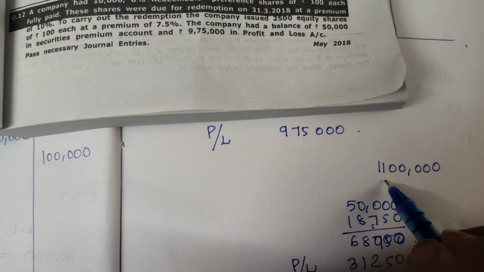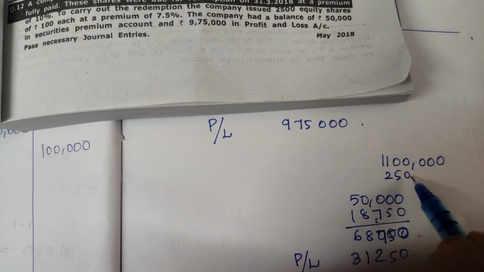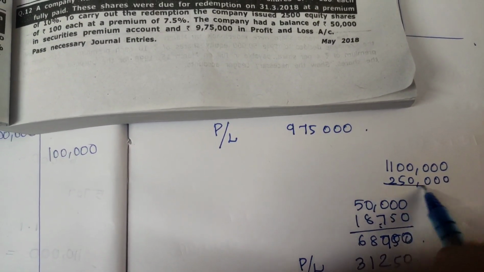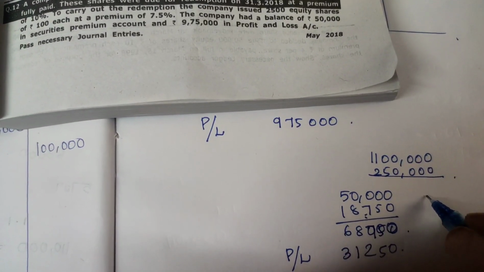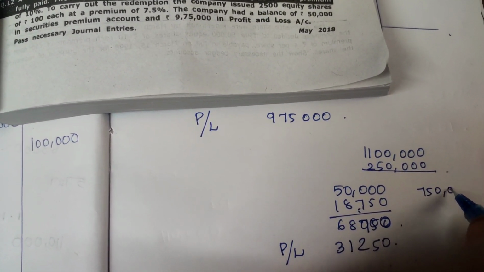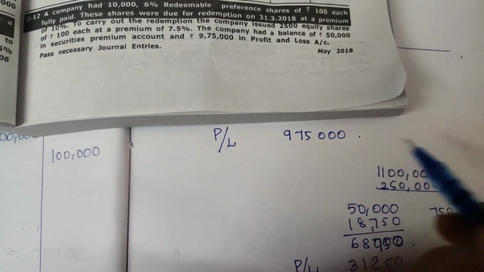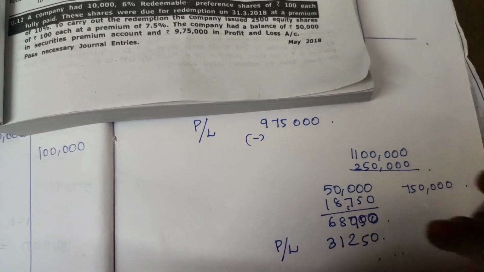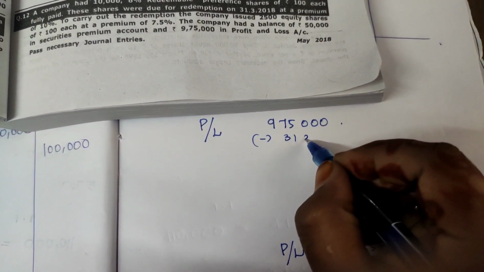So here 2,50,000 if we remove, we are going to take 7,50,000. Here already we need to minus 31,250.